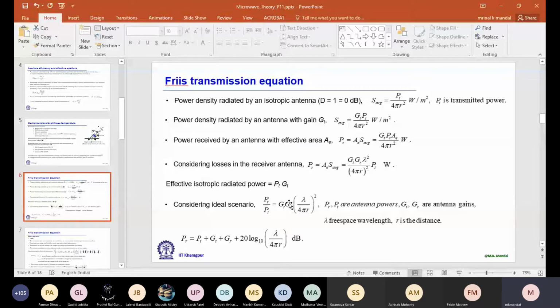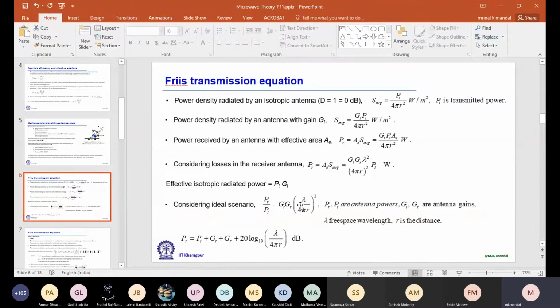operating wavelength. Now at 1 gigahertz, if the antenna size is, let's say, 10 centimeter by 10 centimeter, then at 10 gigahertz I have to keep it the same, 10 centimeter by 10 centimeter, to compensate the effect of lambda. Then the lambda effect is compensated if I keep the area the same. But this R we cannot. So if I then increase the separation between the transmit and receive antennas, then the loss will increase and received power will be much less.